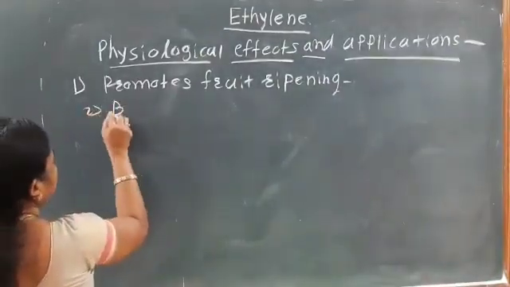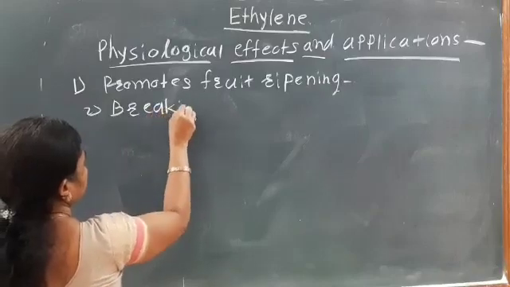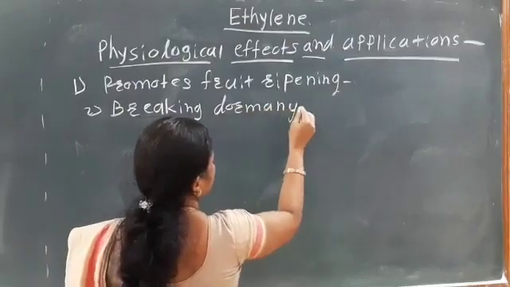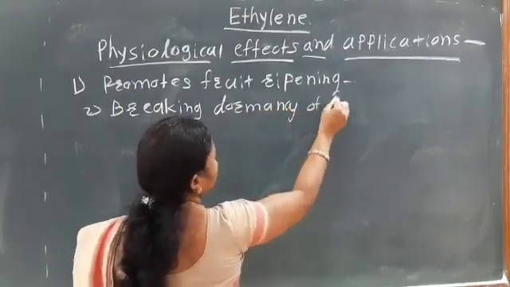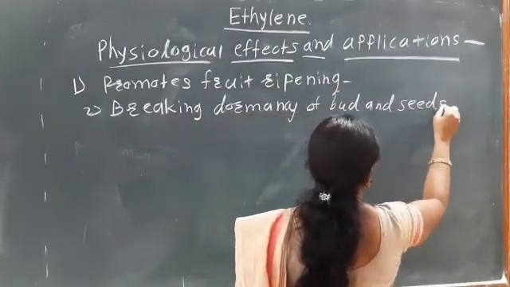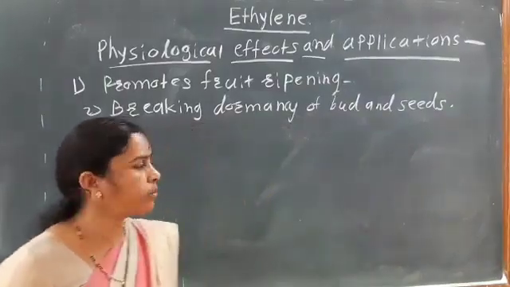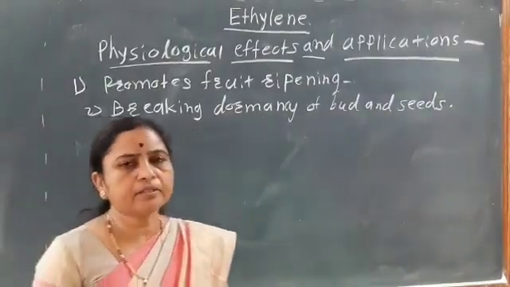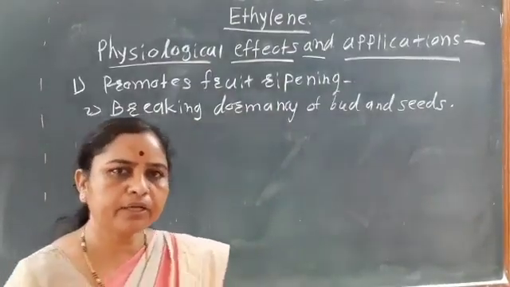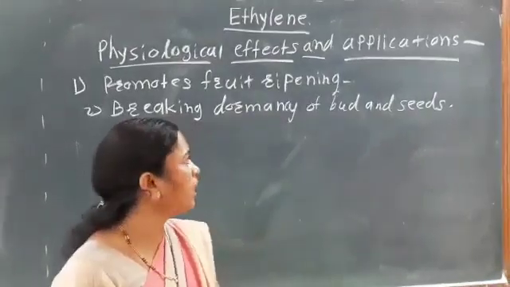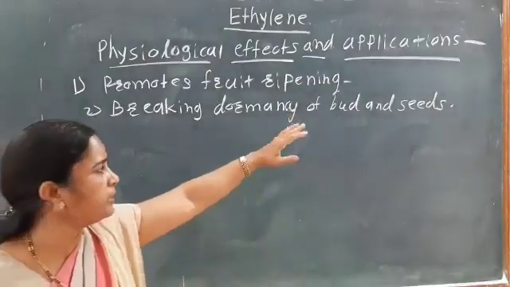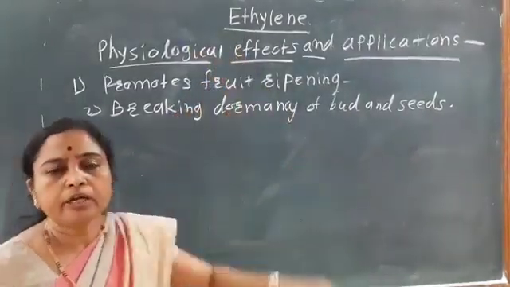Second, breaking dormancy of buds and seeds. We know about dormancy: dormancy means the seeds are unable to germinate under favorable conditions. The dormancy of buds and seeds can be broken by treatment with ethylene.